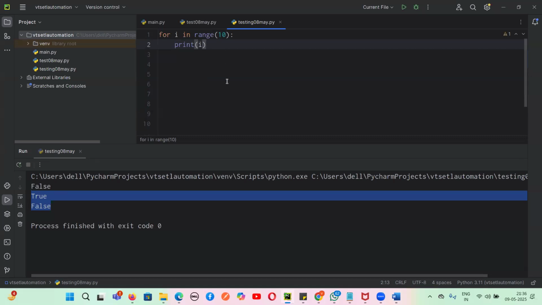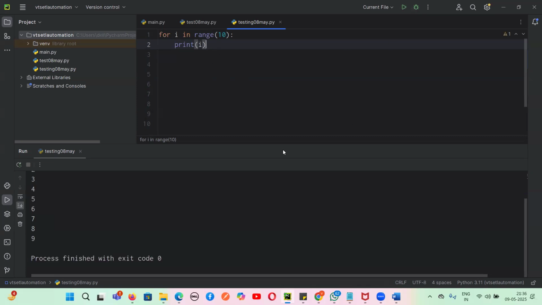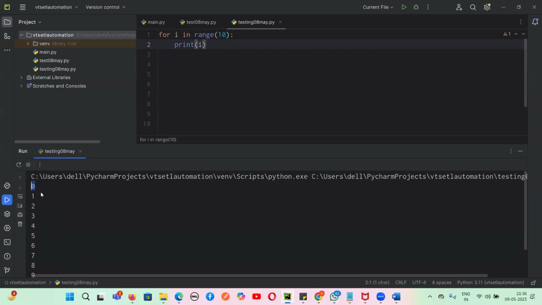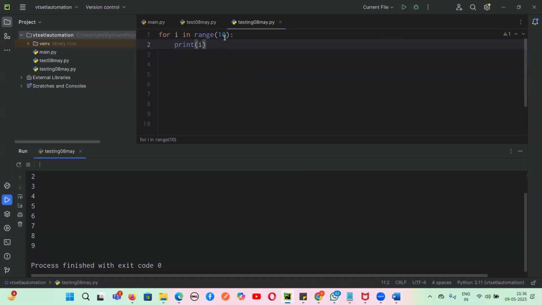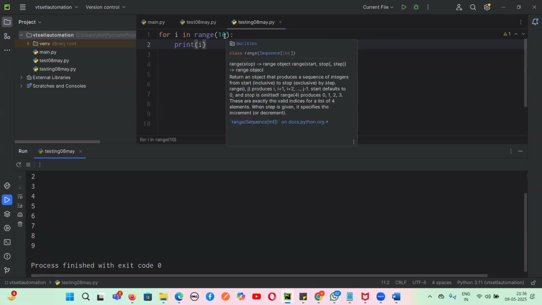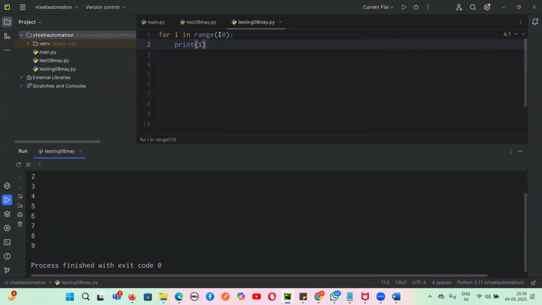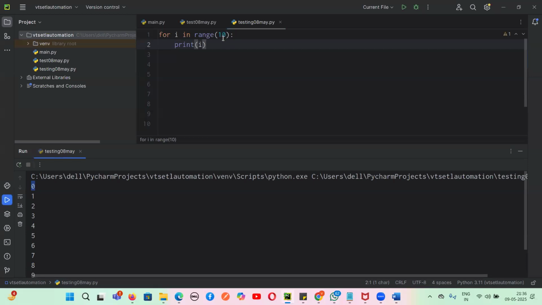What will be printed is from 0, it will go to 1, 2, 3, 4, 5, 6, 7, 8, 9, because only the end value is specified, which is 10, which we will not take. If we are not specifying the starting value or the steps, then by default the starting value is 0 and the last value is 10, but 10 is not inclusive, it is exclusive. We are not taking that value, so it goes till 9. And the step also we are not specifying, so by default it takes 1. So 0, 1, 2, 3, 4 till 9. Yes or no, guys? Tell me any doubt here.